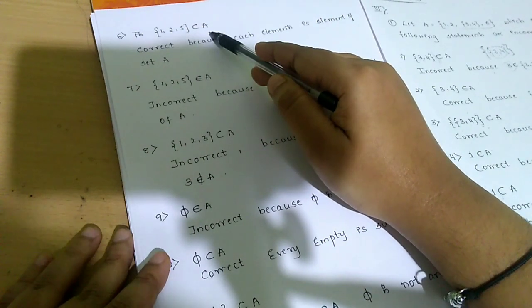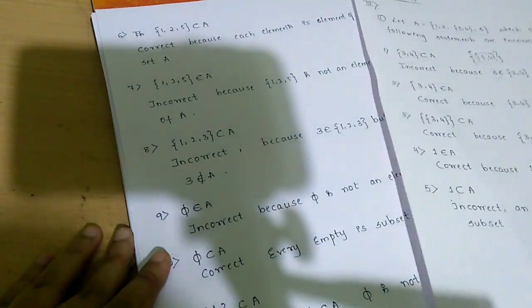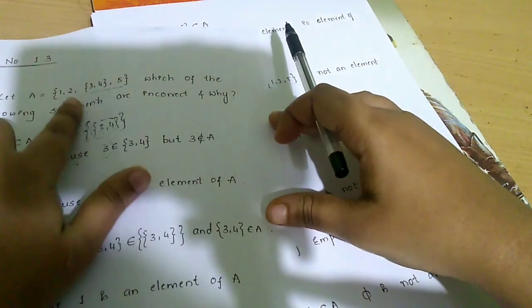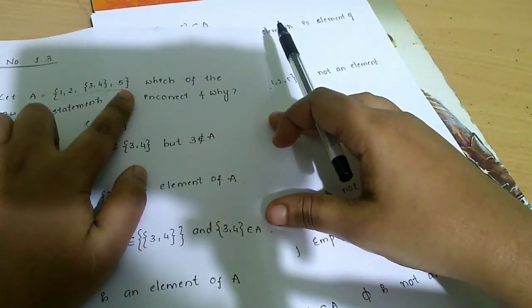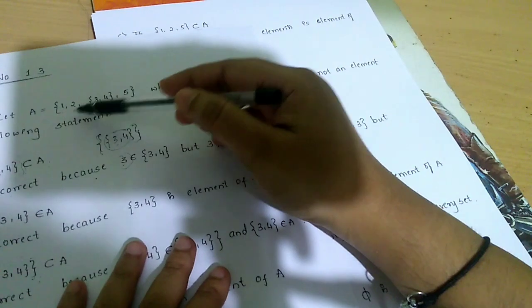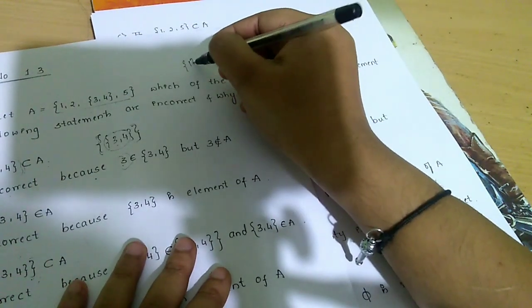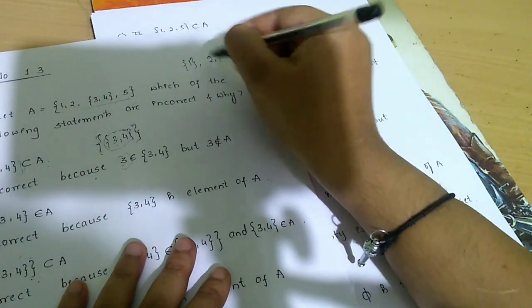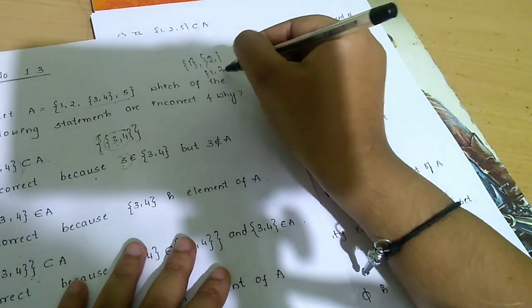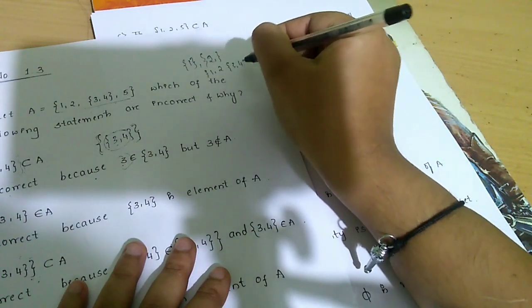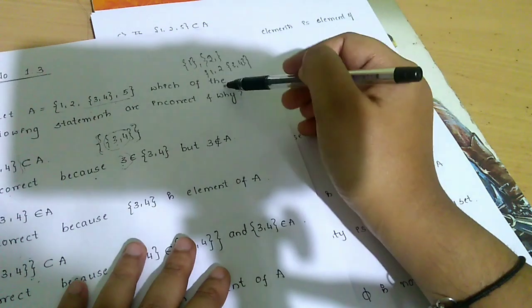is a subset of A, whether it is correct, just check it out. Your elements are here 1, 2, 3, 4 and 5. From this you can make many subsets. Correct? You can make {1, 2}, okay, then {1, 2, 3, 4}. All these are subsets of this.